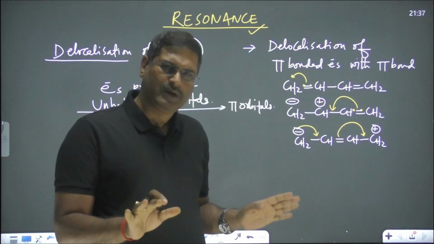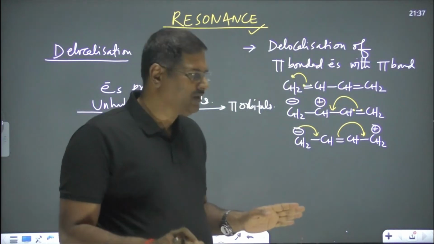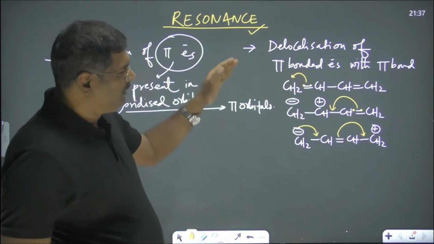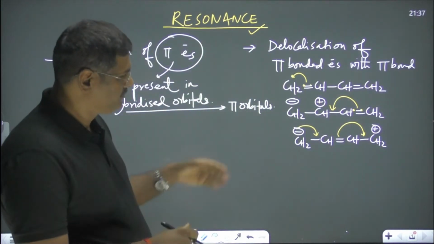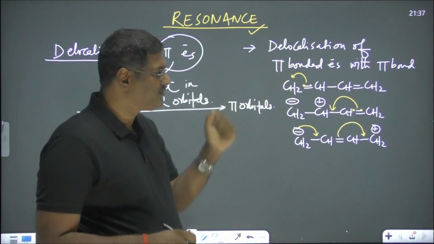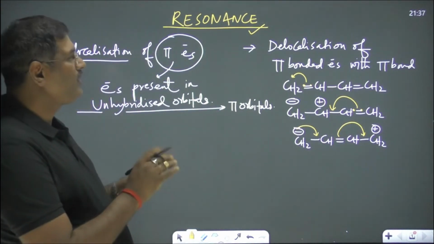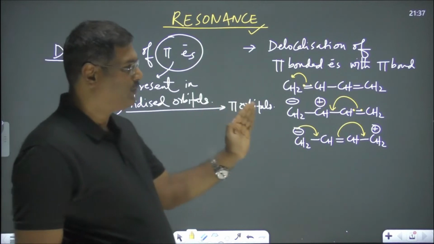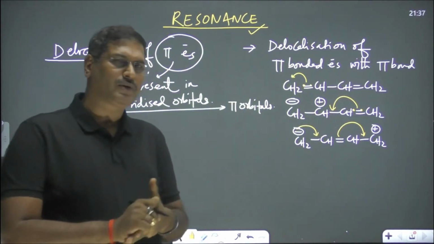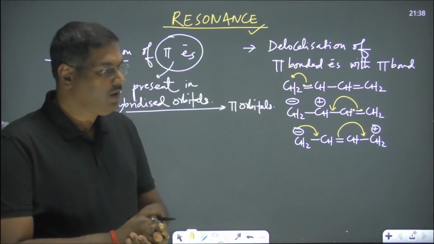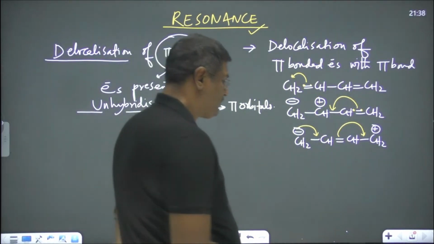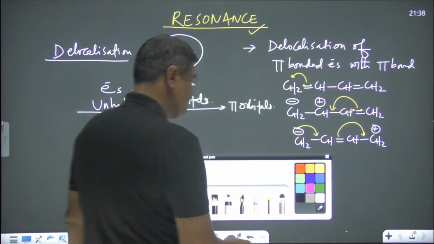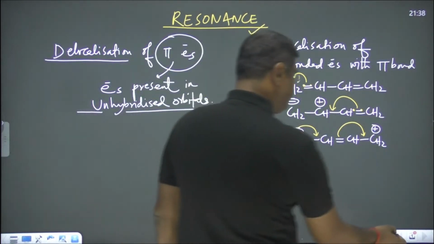I will come to this point later, what is the significance of these various structures. We will take this one very seriously. This is the first kind of delocalization of pi bonded electrons with the pi bond. I take here the other one, okay? I take here the other one.